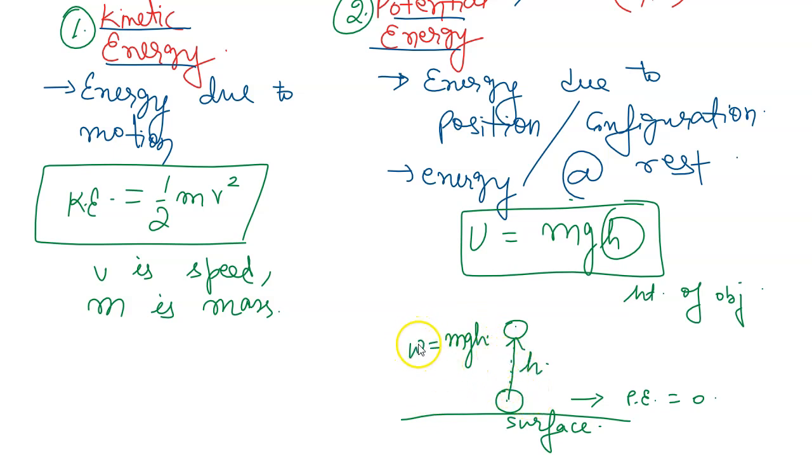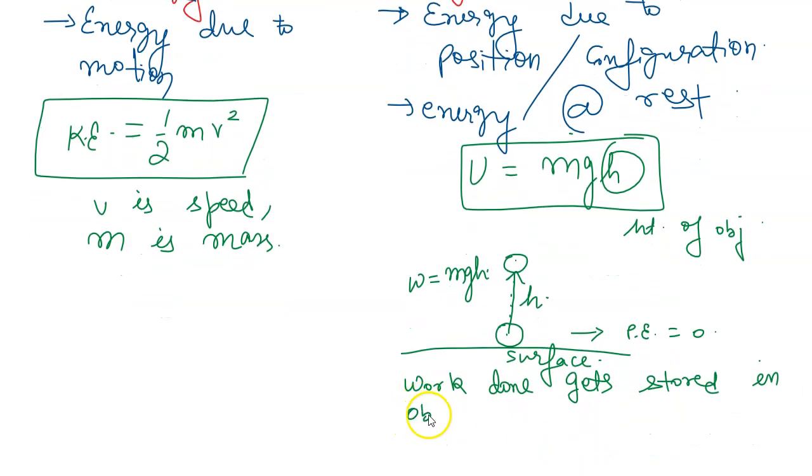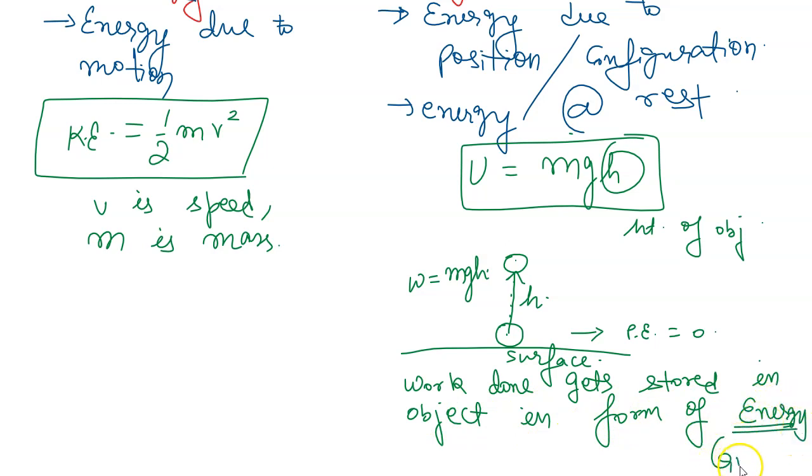Whatever work is done here gets stored in the object in the form of energy, and this energy only we are calling gravitational potential energy. So at this height, what is GPE? It is mgh, and you can see gravitational potential energy is dependent on height.